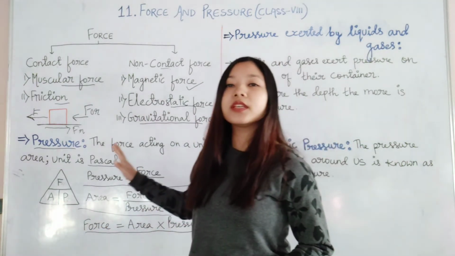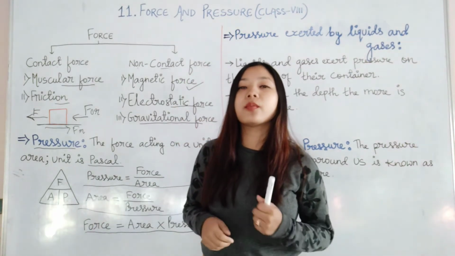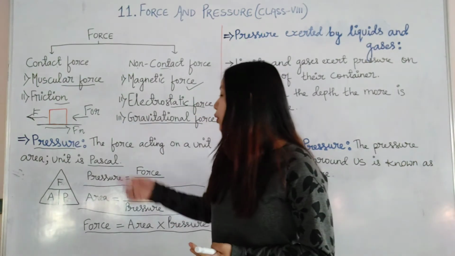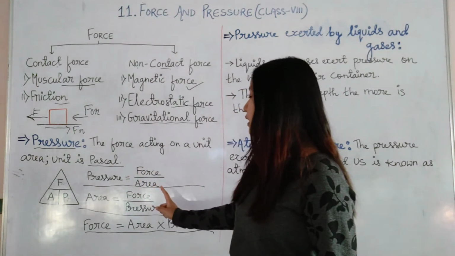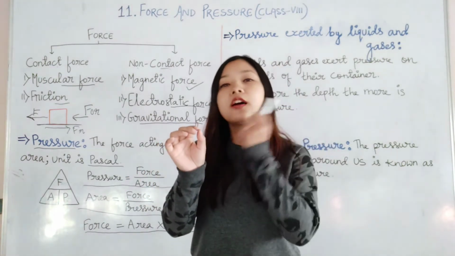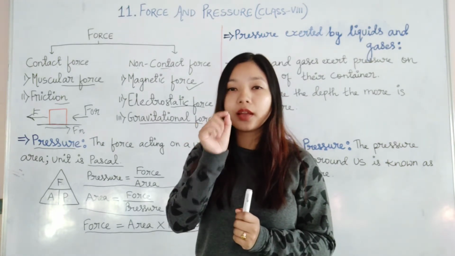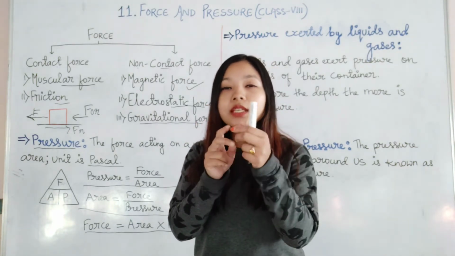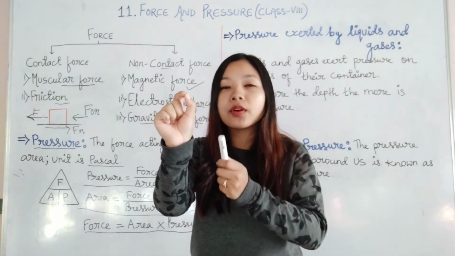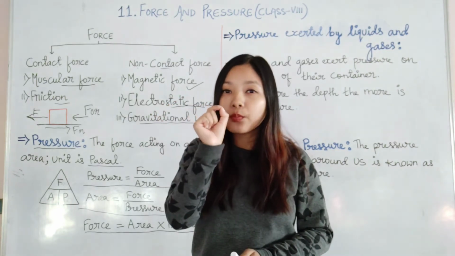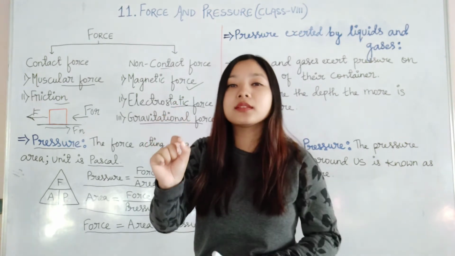So with the help of this triangle, you can easily remember the formula for force, area as well as pressure. Here you have to pay attention. If you have to put a nail on your wall, what do we do? A nail has two ends. One is pointed and another one is a blunt end. Which one do we put on the wall and hammer? Of course, we always put the pointed end on the wall and we hammer on the blunt surface.